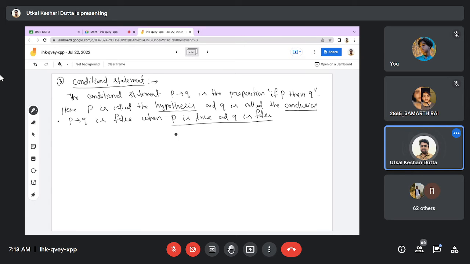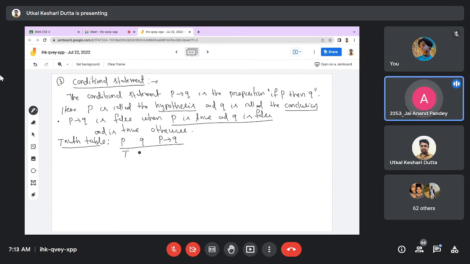In this case, P conditional Q is false, and for all other cases, it will be true. That is the rule.